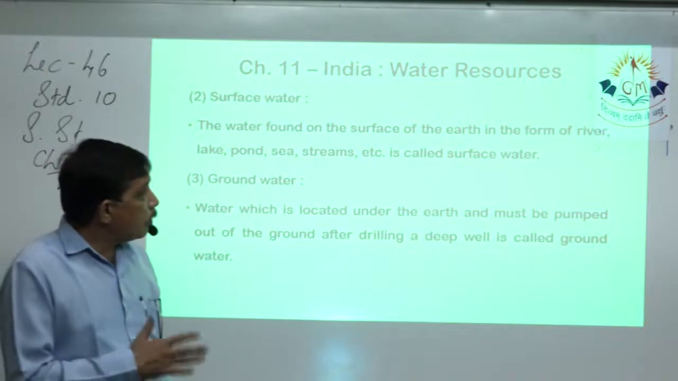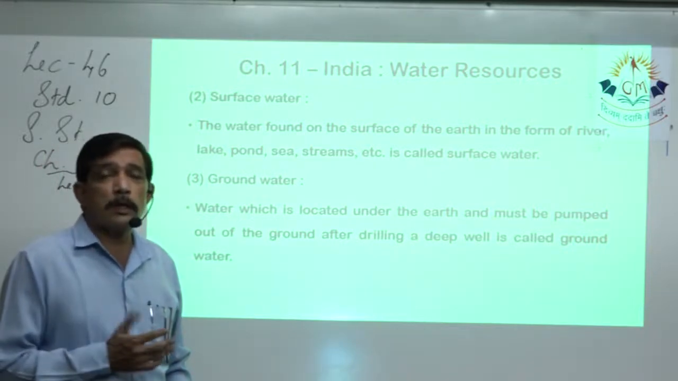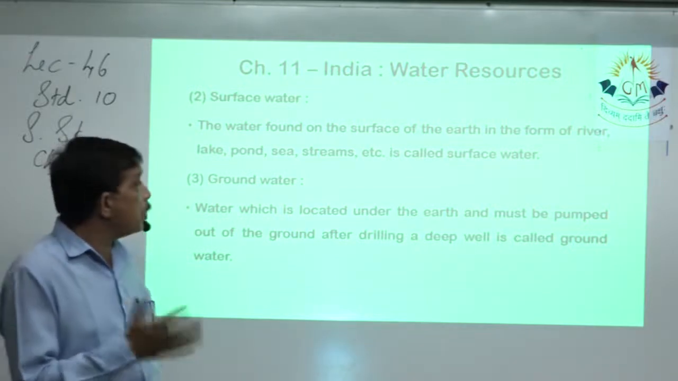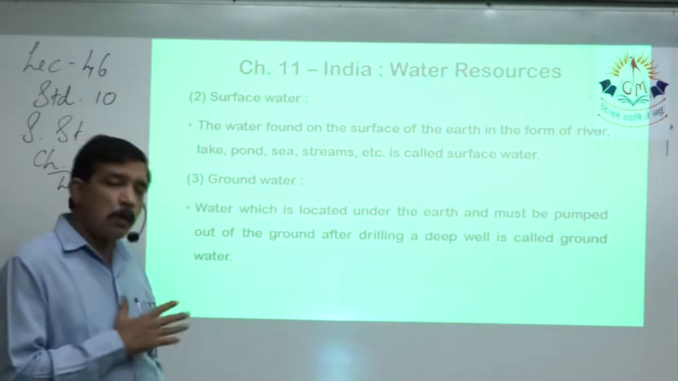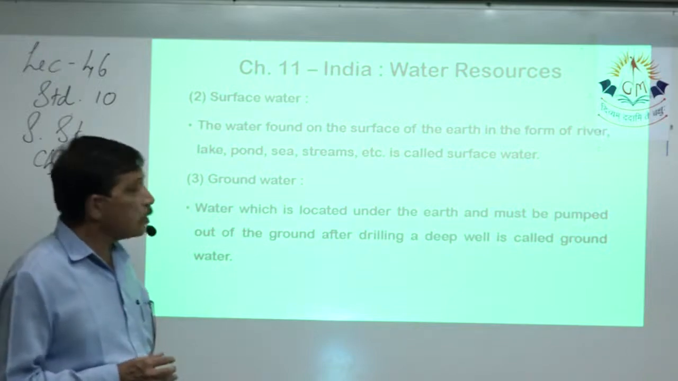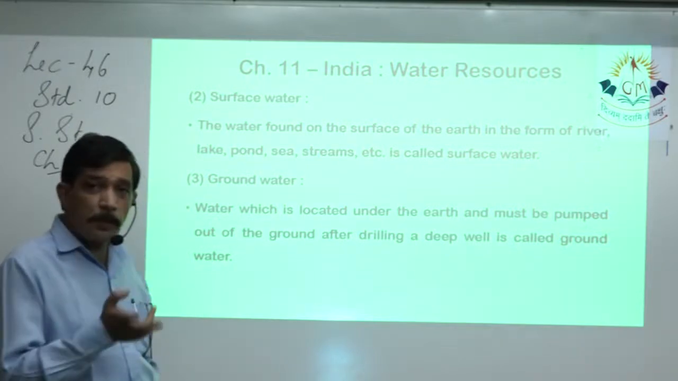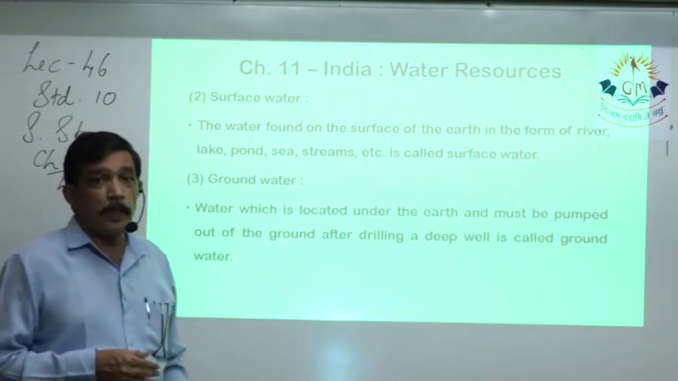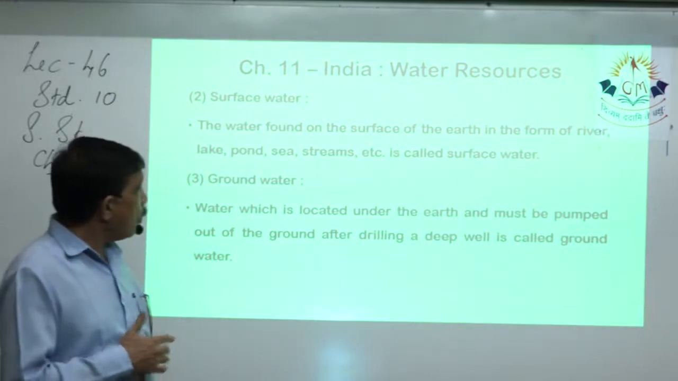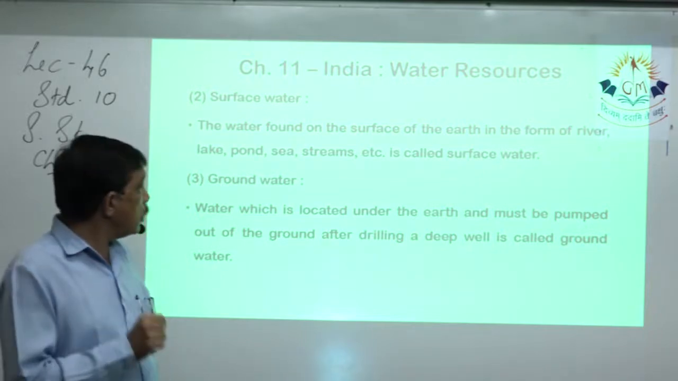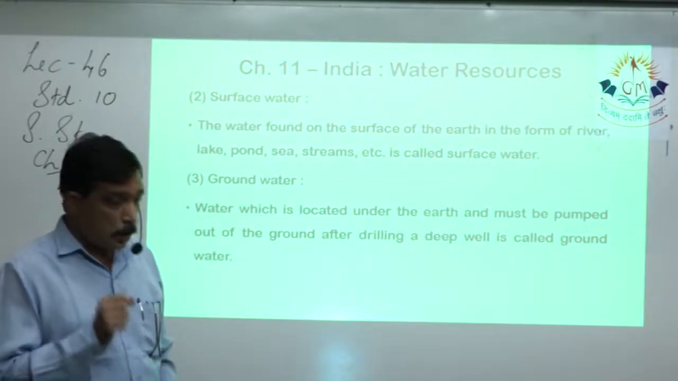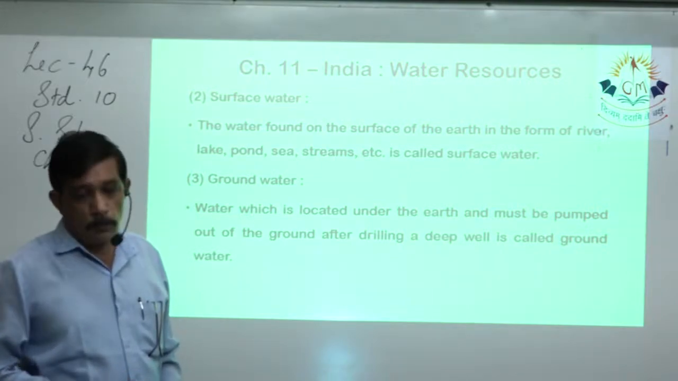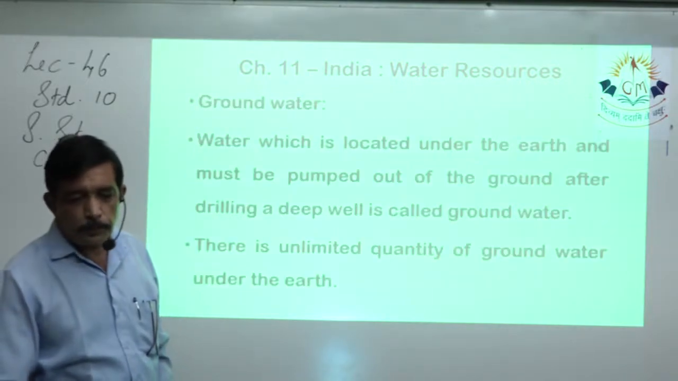Surface water, whatever form of water that we find on the surface of the earth, whether it is river, lake, stream, seas, oceans, all of that, that is surface water. It can be both saline as well as fresh water. Groundwater, as per definition, is water which is stored under the ground, located under the earth, and must be pumped out. That sort of water is called groundwater.